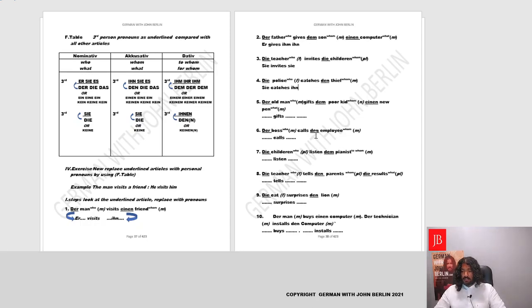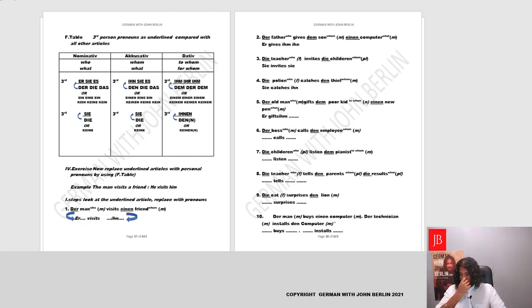Now the old man gives to the poor kid a new pen. The old man, who? Let's go to who and go to der. Instead of der, we write er. So we write er. Gives to the poor kid. So basically, to whom? Yes, to whom? Let me update this. And the answer is to whom? It's written dem. We go to dem. This is the dem we are talking about, neutral, and instead write ihm. So here we write ihm.